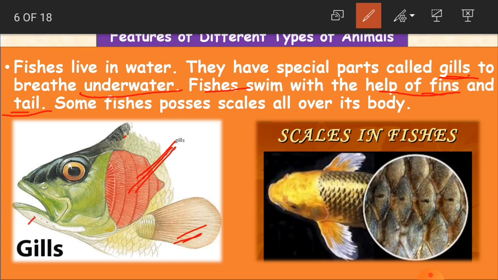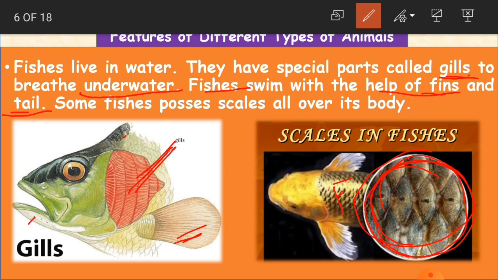Okay, and some fishes possess scales all over the body. So these are the scales. Okay, these are all the scales. We are just zooming in and seeing it here. So they have got scales all over the body.